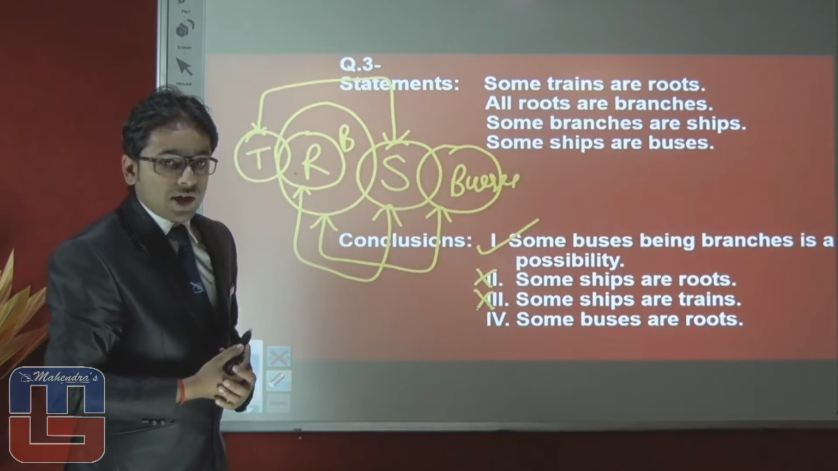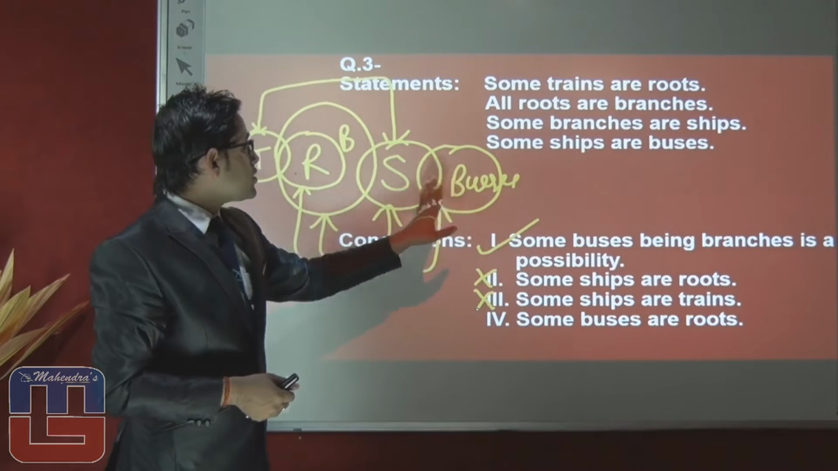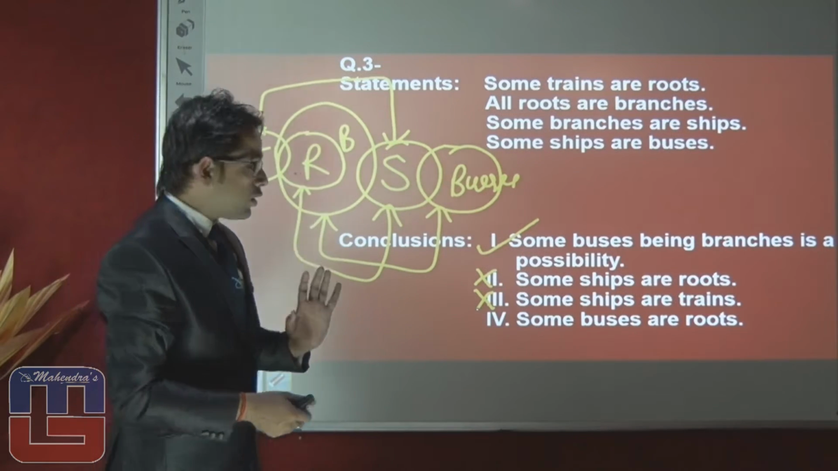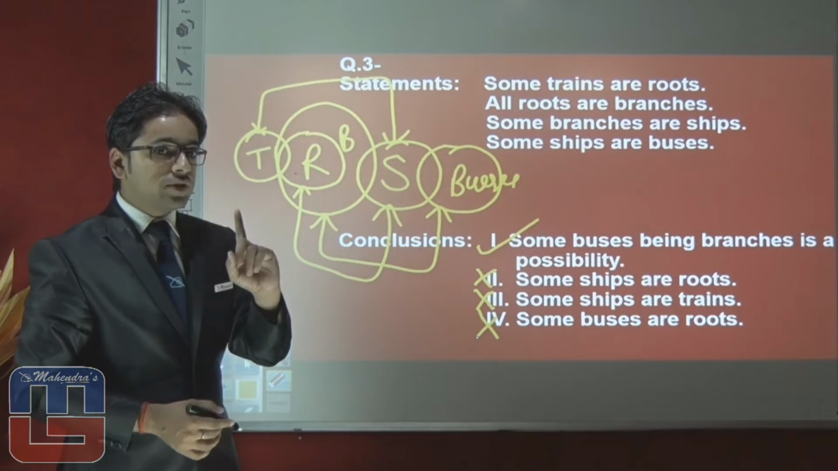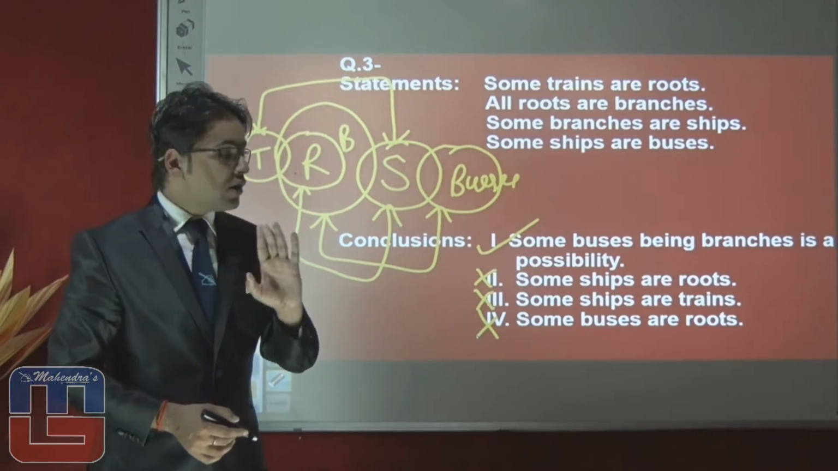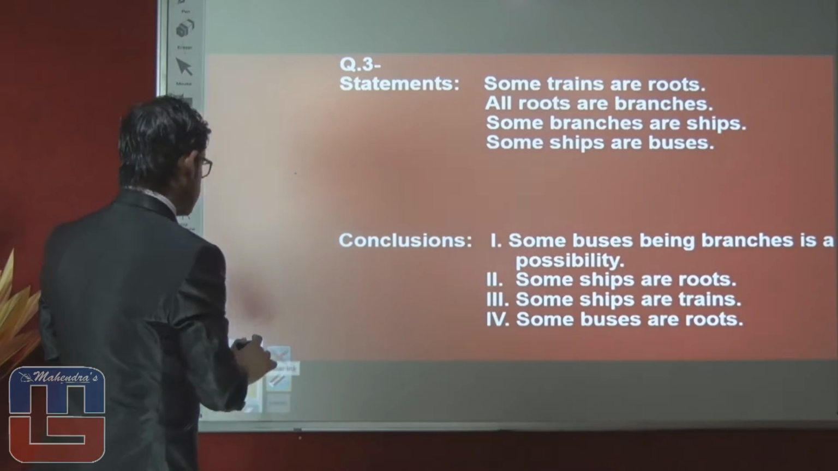Fourth conclusion is talking about some buses are route. There is no information given regarding buses to route. So again conclusion number 4 is false. So the right answer to this question will be conclusion number 1. We can say that option number 1 is true in this case.